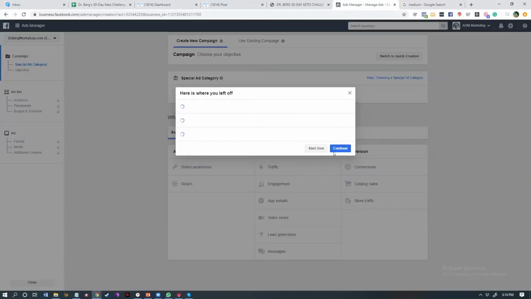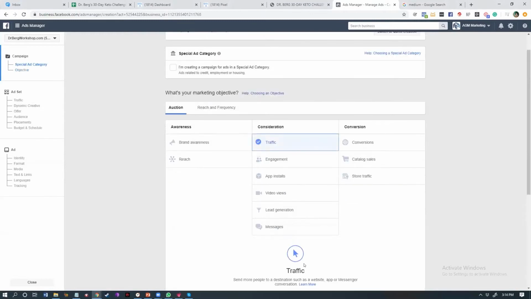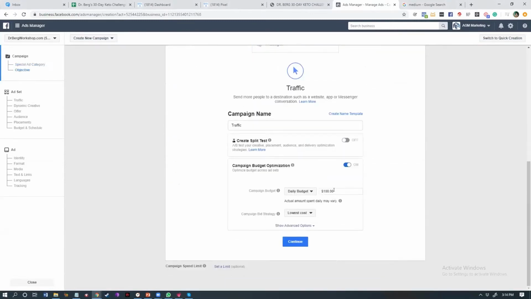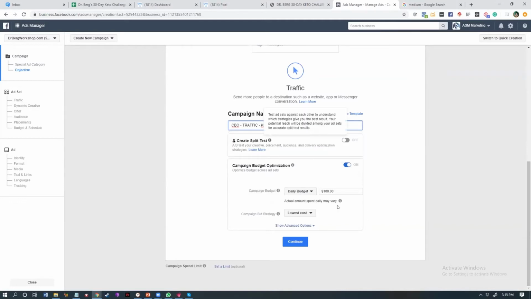And then we're going to decide what campaign objective we are going to use. As previously mentioned, it only is available on selected options, which are your reach campaign, traffic, conversions, and app installs. So let's go for a traffic campaign as an example. We're still going to select a CBO campaign because we want to use multiple ad sets and audiences. So again, use a proper name convention, and add your budget.